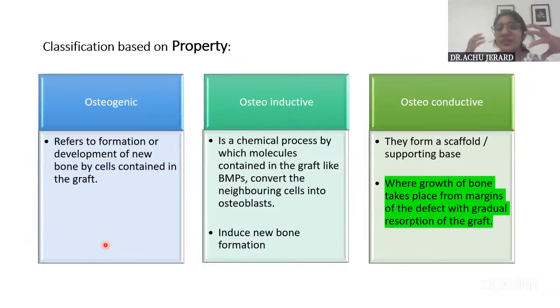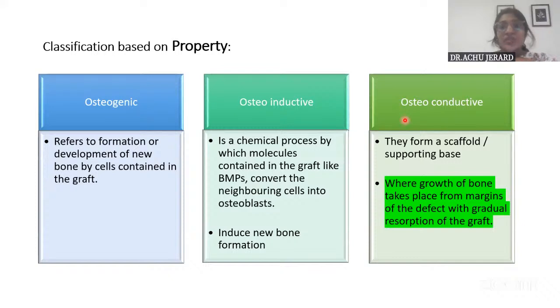Osteogenic means the graft itself has cells which can produce new bone cells. New bone can be produced from the graft that is placed there. Osteoinductive grafts are those which have the property of stimulating the adjacent cells to produce bone. They themselves don't produce the bone. And osteoconductive grafts just remain there in the defect. They provide that space and time for the cells to repopulate the area. They act as a supporting base or a scaffold only.